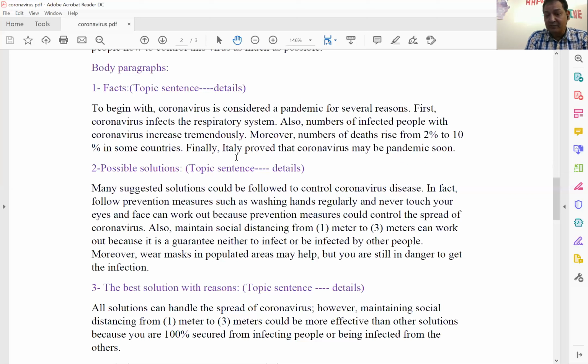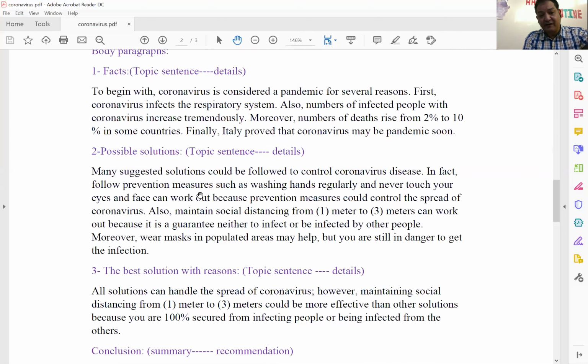Finally, Italy proved that coronavirus may be pandemic soon. So these facts, if you go back to the white hat, you'll find that these are the facts we have collected in the white hats. But I start with the word to begin with. I connect sentences using first, also, moreover, and finally.